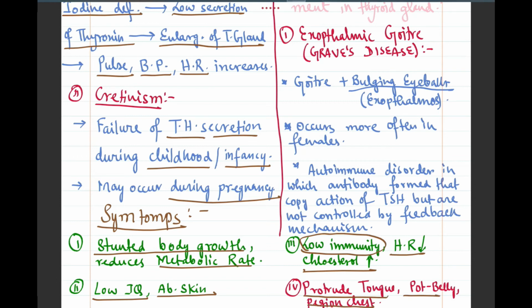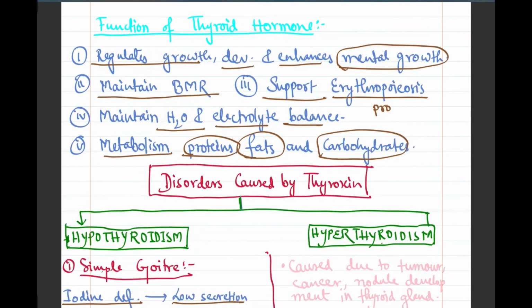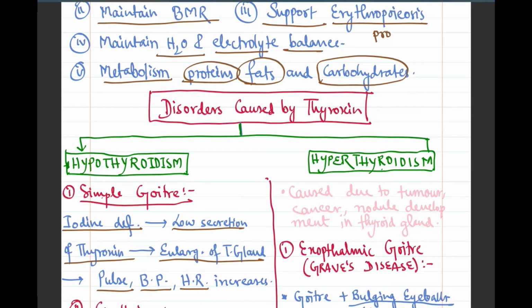So it is a very chronic disorder, and it can be seen in this diagram, as you can see here. It is cretinism, generally seen in childhood. There is an abnormality of skin, and many other diseases can also be seen. These are the two main diseases that occur due to hypothyroidism.